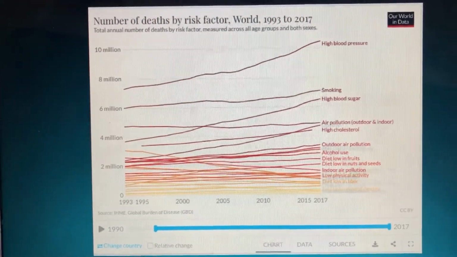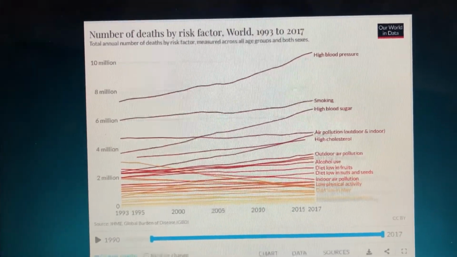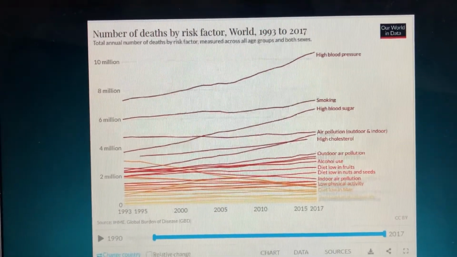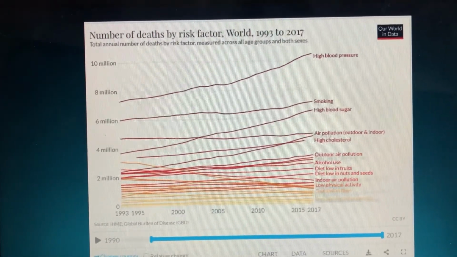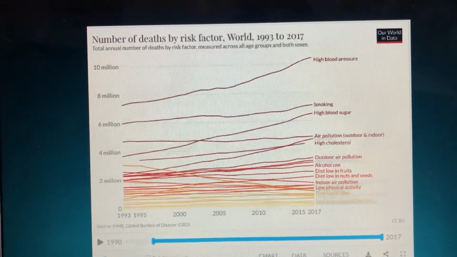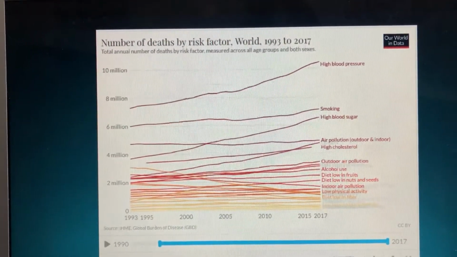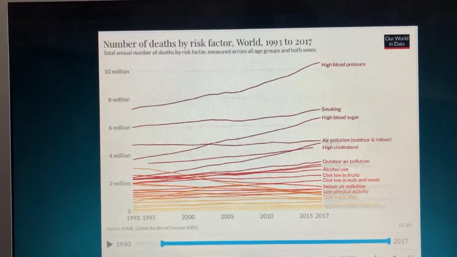Air pollution is one of the leading risk factors for death. In low-income countries, it tops the list. In 2017, it was responsible for an estimated 5 million deaths globally. That means it contributed to 9%, nearly 1 in 10 deaths.